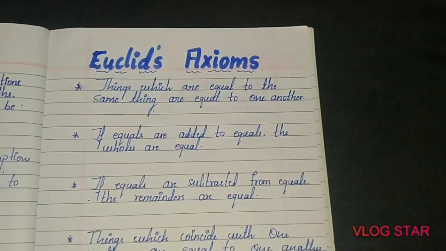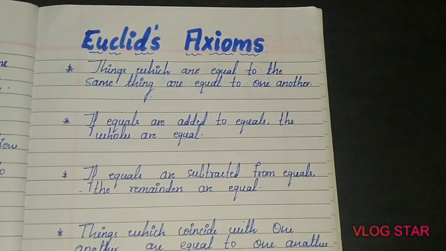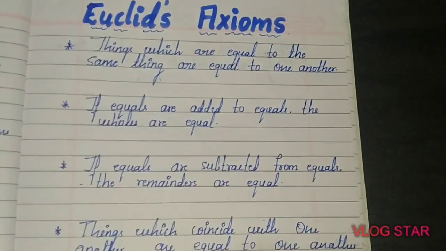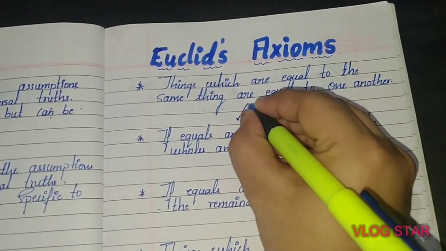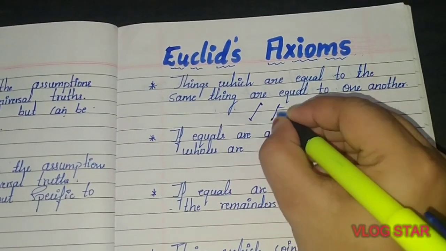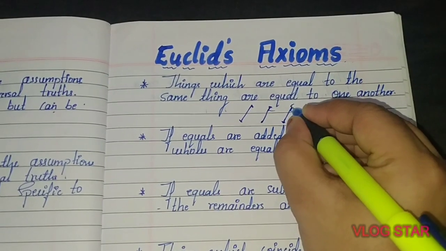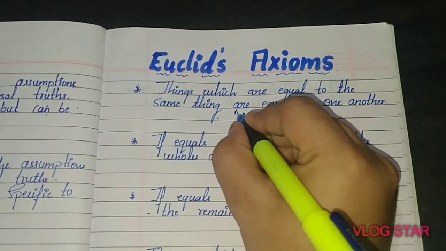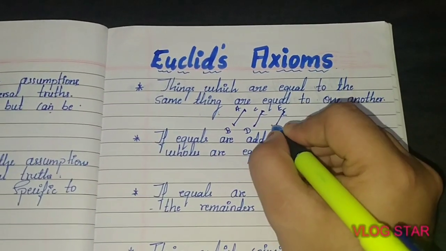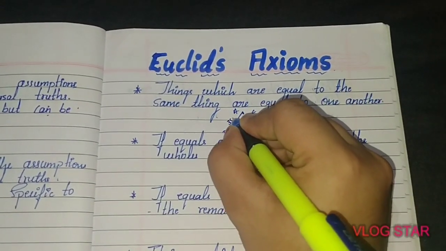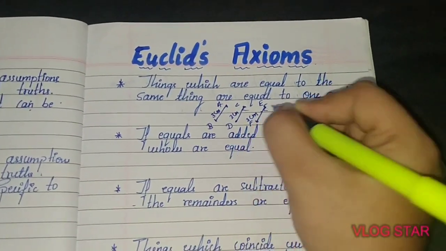In order to understand this axiom, just consider straight lines AB, CD and EF of length 3 centimeter each.